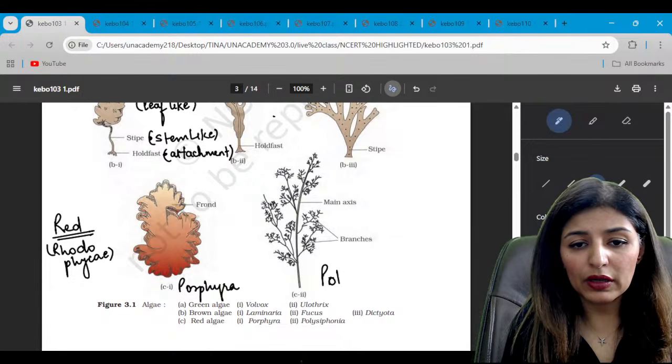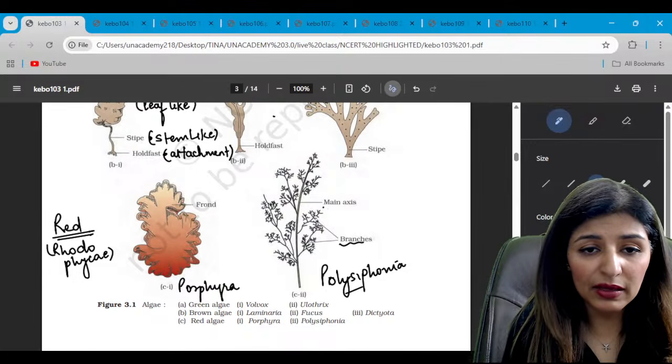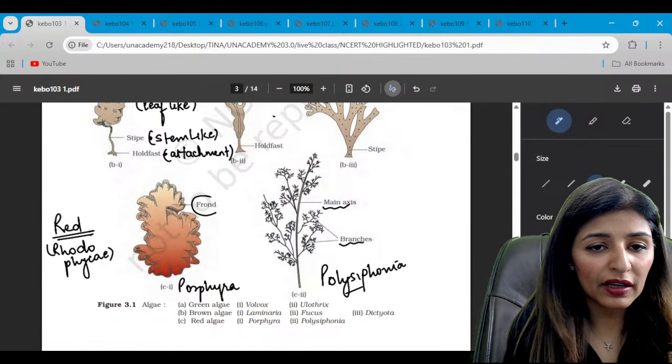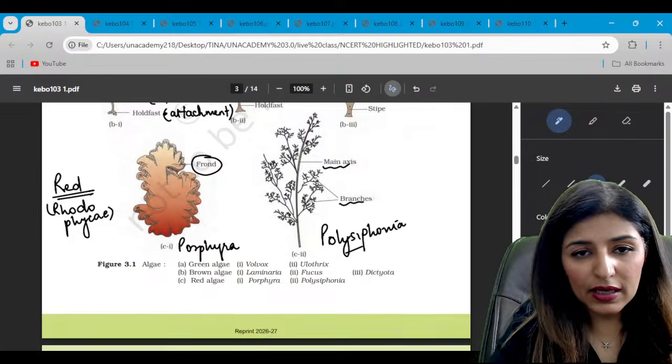And it has a very similar plant-like body, see branches and main axis, while Porphyra only has this frond. Are we clear with this?